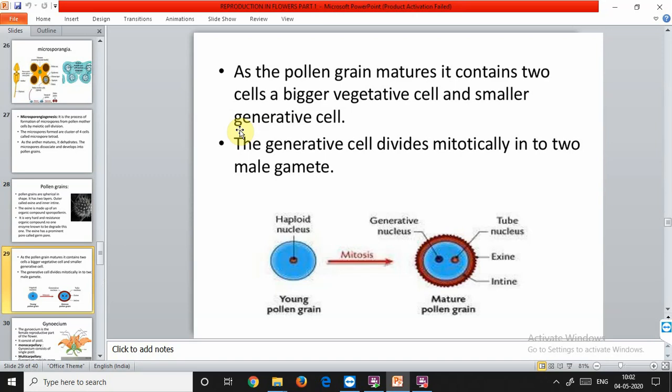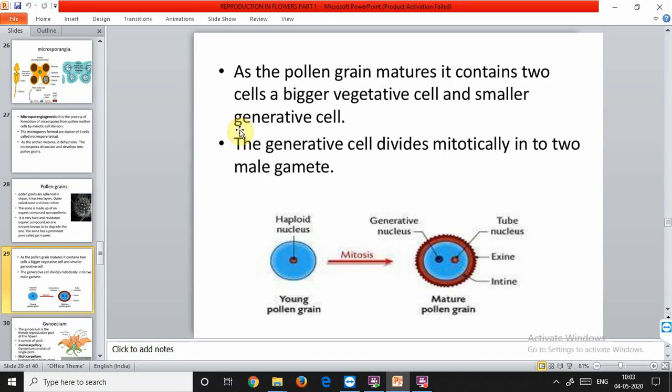The generative cell may be elliptical, lenticular or even spindle in shape. The cytoplasm contents of the generative cell are almost hyaline and do not possess much stored food material. So the food storage is done by the vegetative cell, and the generative cell is now present inside the vegetative cell. The larger vegetative cell contains fat, starch and some protein granules. It is usually at this two cell stage that pollen grains are liberated from the pollen sacs of the anther lobes. The two cell stage refers to the generative cell and the vegetative cell.